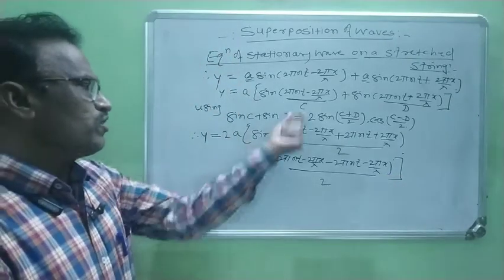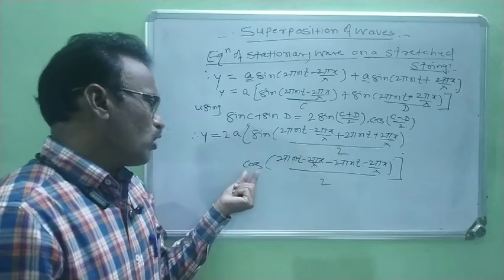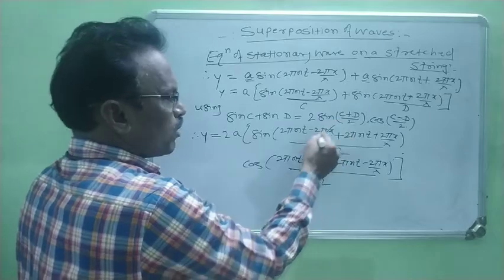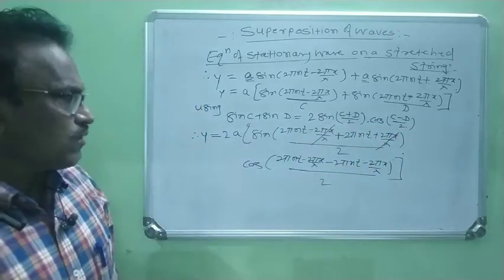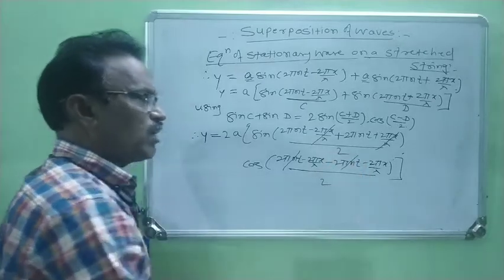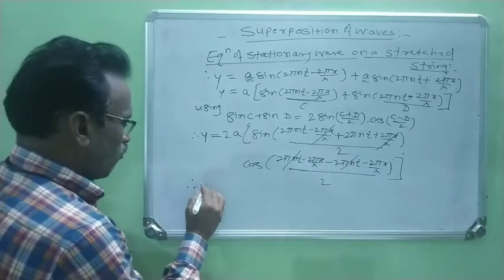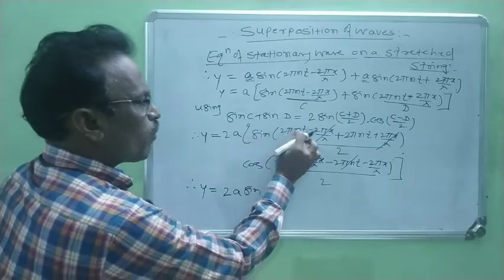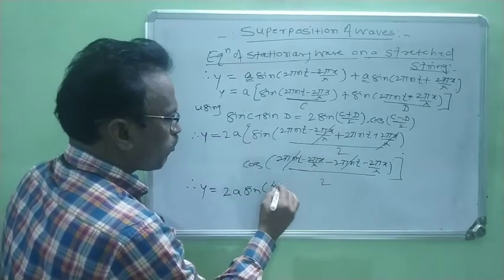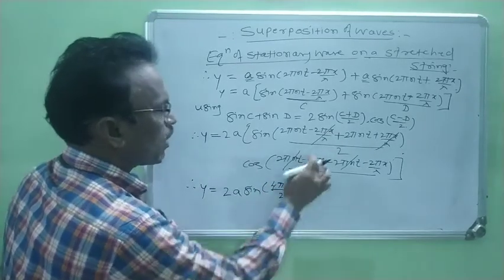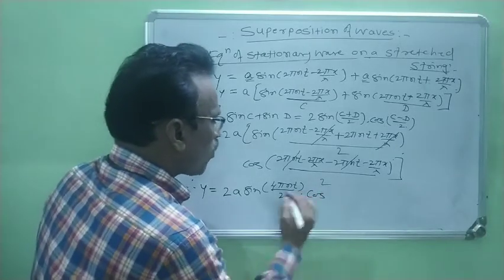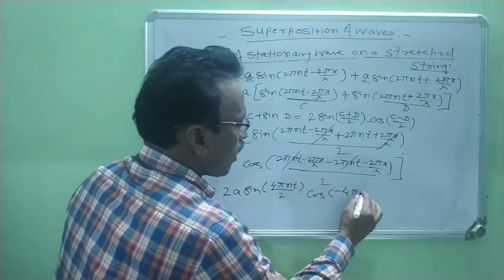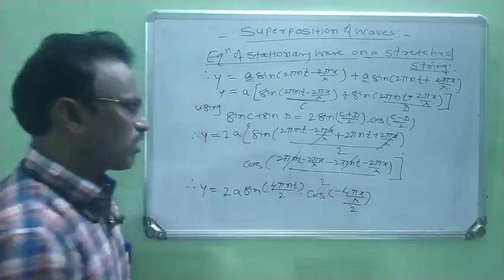In this way we use this identity, sin((c+d)/2) into cos((c−d)/2). Now in this case, minus 2πx/λ plus 2πx/λ gets cancelled, and 2πnt minus 2πnt gets cancelled. Now the remaining y is equal to 2a sin of (2πnt + 2πnt), it becomes 4πnt divided by 2, into cos of (minus 2πx/λ minus 2πx/λ), minus 4πx/λ, and again it is divided by 2.